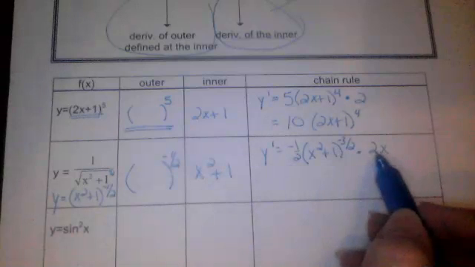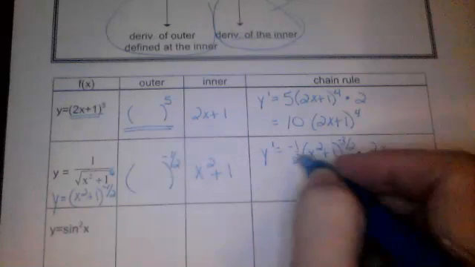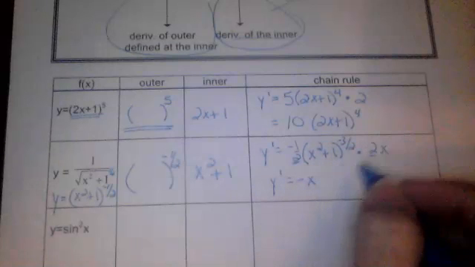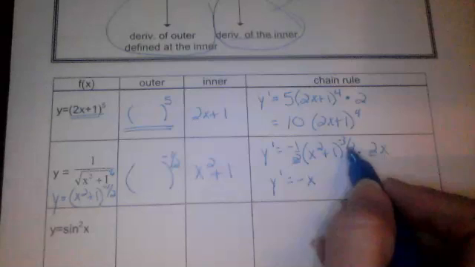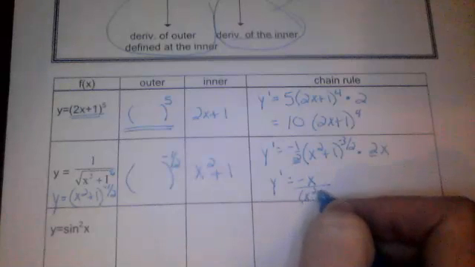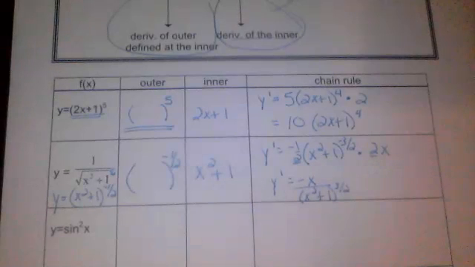All right, so 2 times negative 1/2 would just be negative 1 times x, or just negative x. And this x squared plus 1 is to the negative 3/2 power, so I could move that down here to the bottom to the positive 3/2 power.